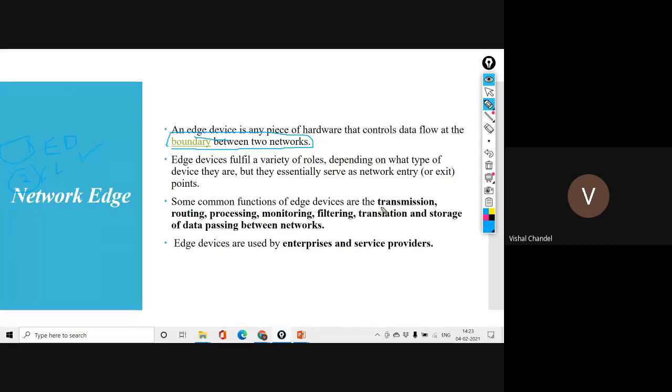When we control the flow of data inside the network, transmission is one procedure, routing is one procedure, processing is one option, monitoring is one option, filtering is an option, translation is an option, and storage of the data, rather than just passing data between two networks. If you want to summarize the main role of the network edge, it is to handle the main procedures and the execution of the services inside the network. That is what we discussed yesterday.